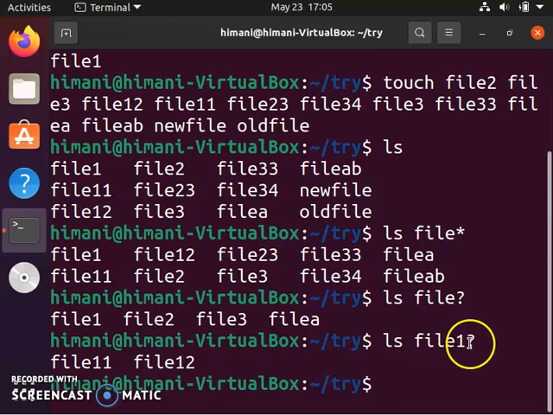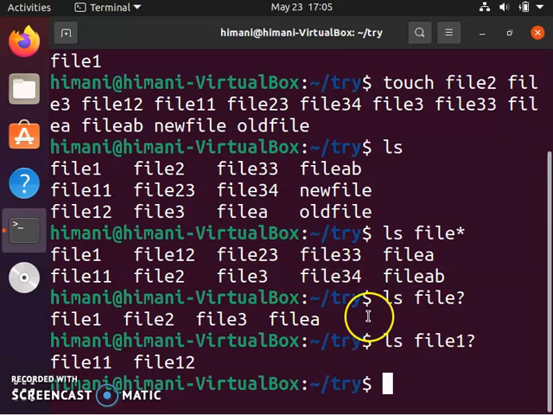It will substitute one character in place of the question mark, and that character must be present. It did not select file1, it is only selecting file11 and file12. So star is for any number of characters replacement, and question mark is for a single character replacement.